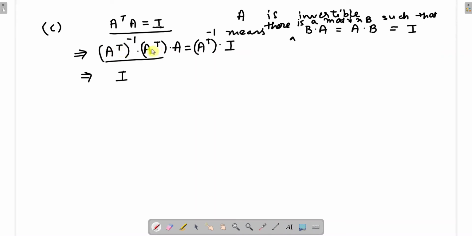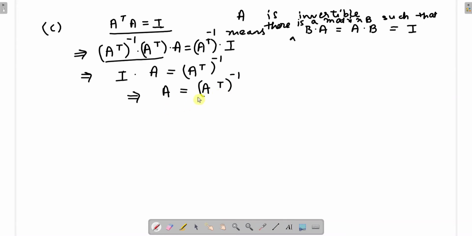So A transpose times A transpose inverse is I times A, which is equal to A transpose inverse multiplied by the identity matrix, so that will be nothing but A transpose inverse only. Right, so this will imply I times A, that is A, is equal to A transpose inverse.